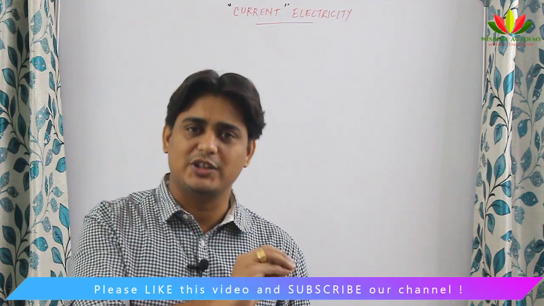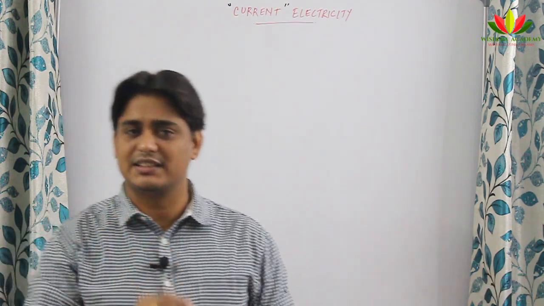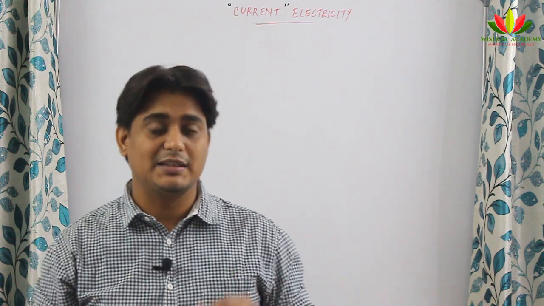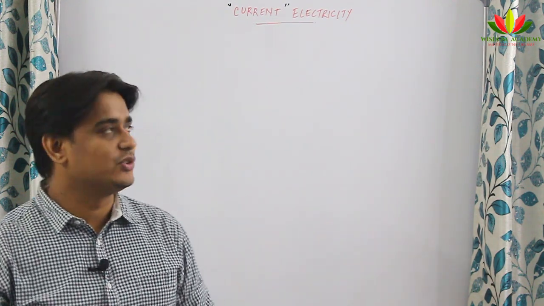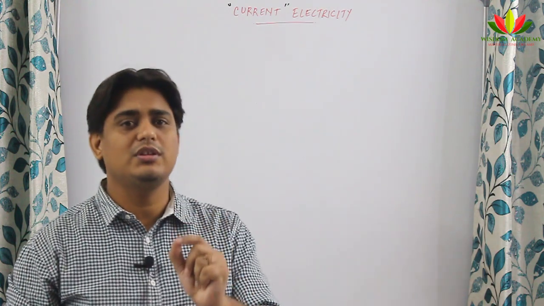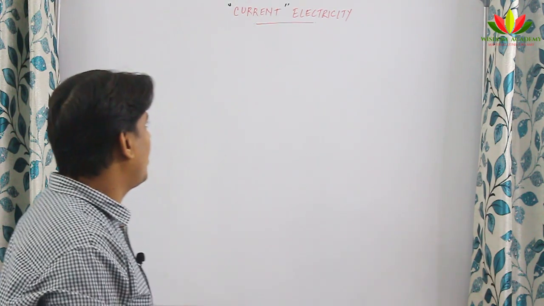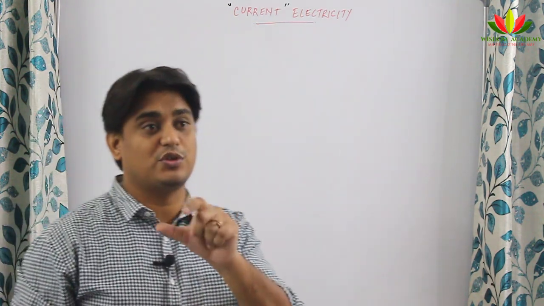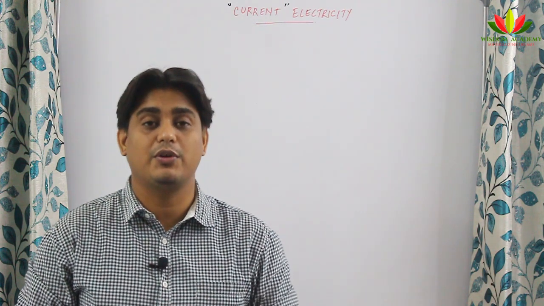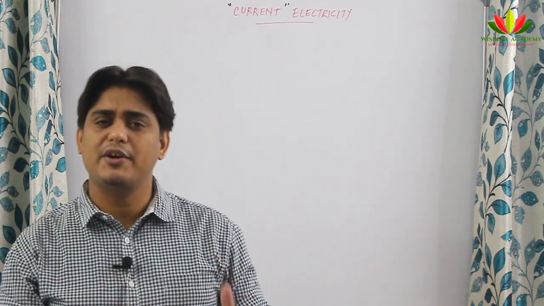That kind of branch of physics where we deal with charges at rest is known as electrostatics, and the branch of physics where we deal with charges in motion is known as current electricity. So in current electricity we will learn about charges when they are flowing, or in motion. Technically, if you want to define what is current, then current is the rate of flow of charge.